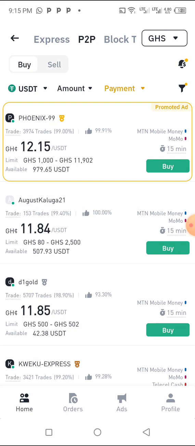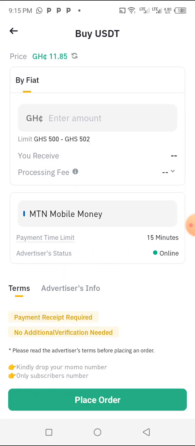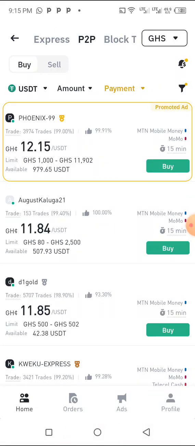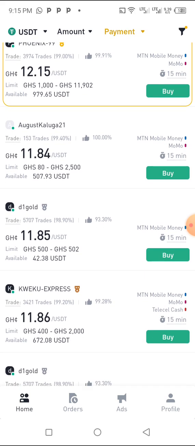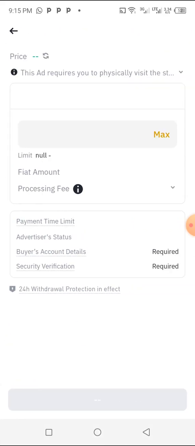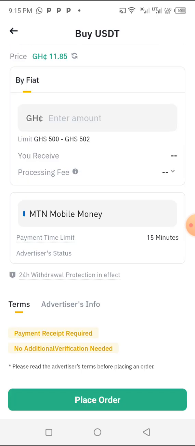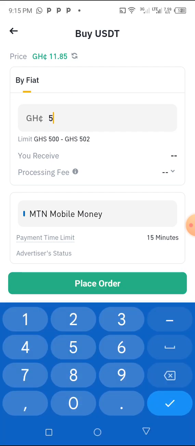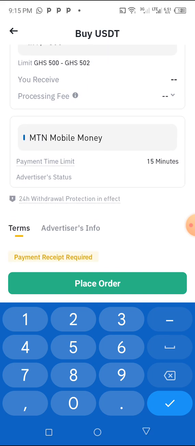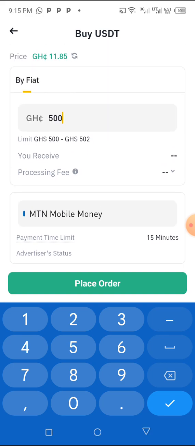Okay, so today I am going to buy my USDT. I'm going to buy my USDT from someone who has traded much. So I think this guy has traded much, so I'm going to buy my USDT so that you all see that I have zero on my USDT account here now. 500 is equivalent to my 40 USDT, right? So let's see.